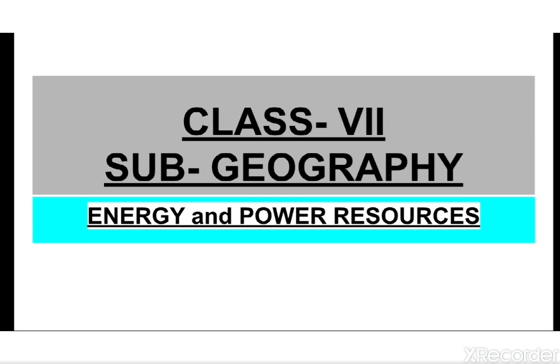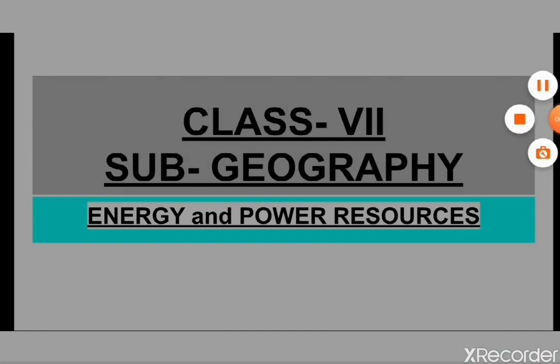We use all kinds of natural resources like minerals, wood, coal, natural gas, wind, water, and many more. Some of these are renewable or non-conventional, and some of these are non-renewable, that is conventional. So in this chapter we will learn about these two energy resources. One is conventional, another one is non-conventional energy resources.